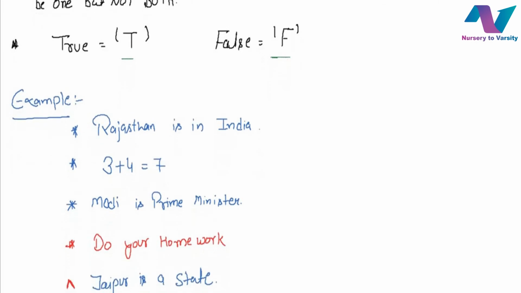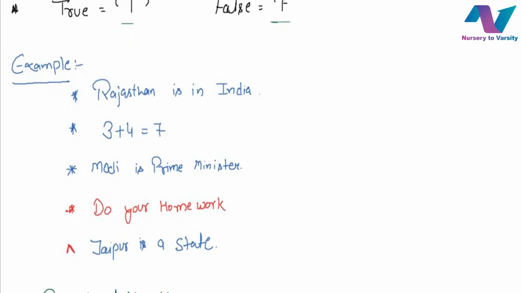Here is an example: Rajasthan is in India. Is this true or false? We can say this is true. If we talk about 3 plus 4 is 7, then again it's true. So if it's true, we can say it's a proposition.